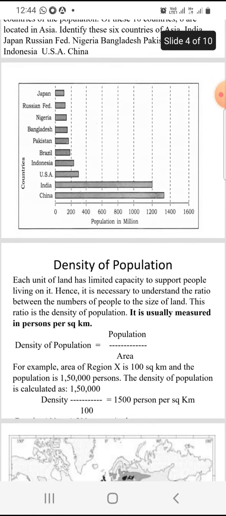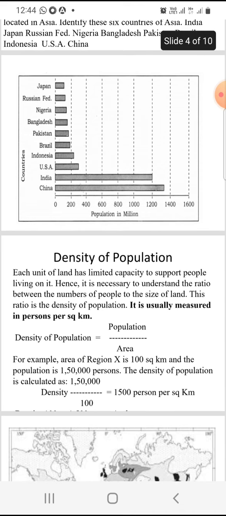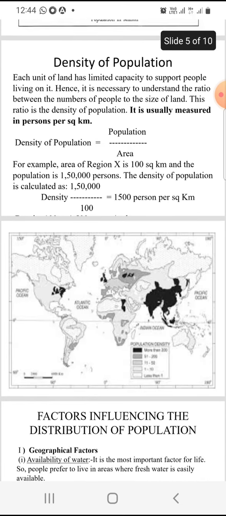Next, coming to density of population. What do you mean by density? Density means the number of people living per square kilometer, that means total population divided by total area. So we have to calculate. Now you can see the world map, which I already explained. You can see Southeast Asia having more dark patches.